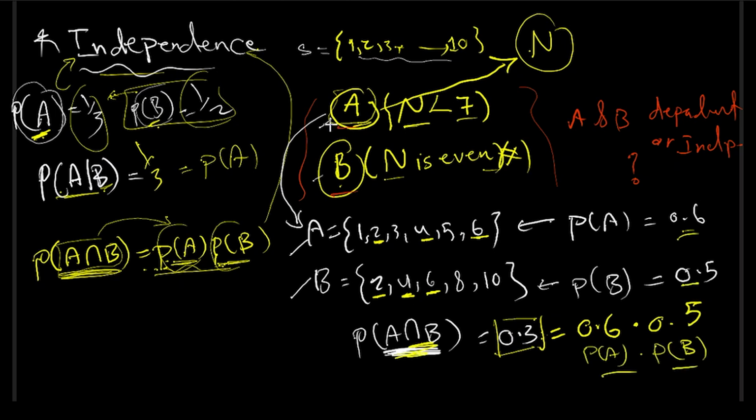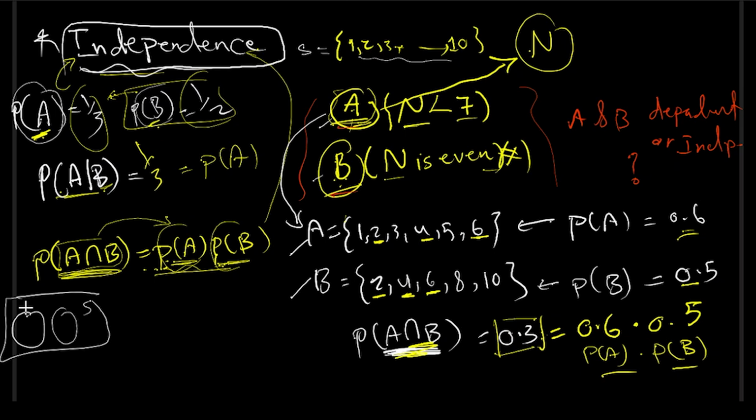That means both events are actually independent. Now, before I leave the independency part here, many people have a problem visualizing the fact that independency is different from disjoint. You got two events like A and B. These are disjoint. Why disjoint? Because they have the intersection equal to 0.